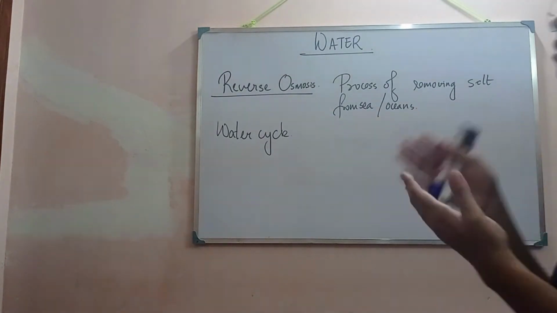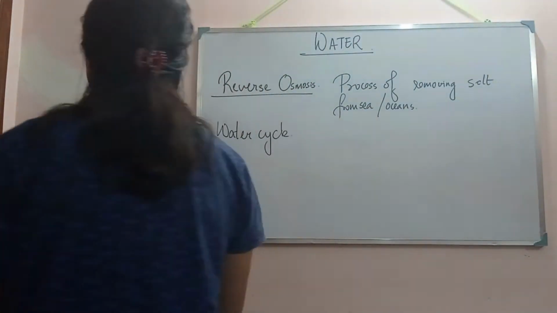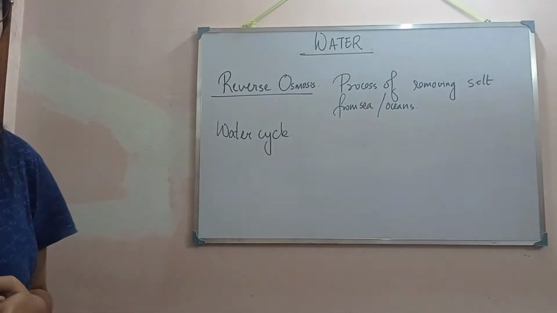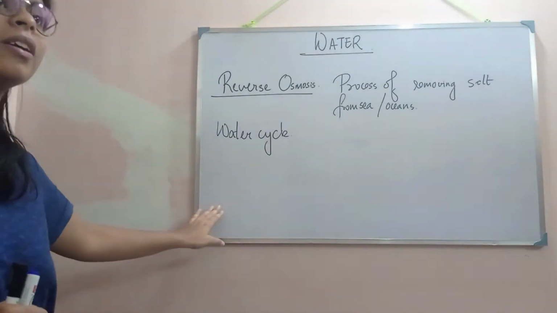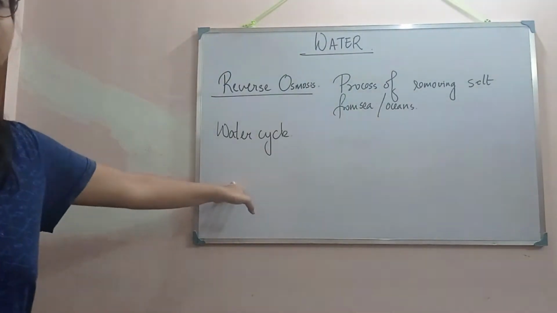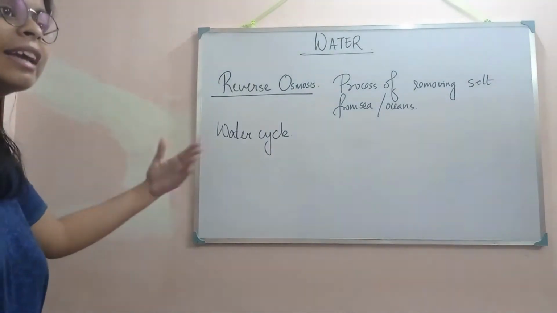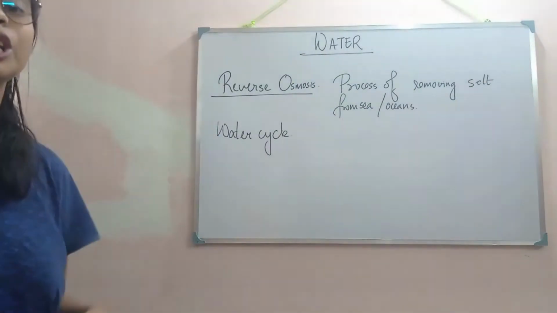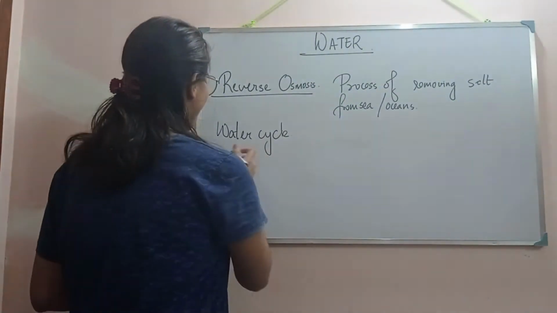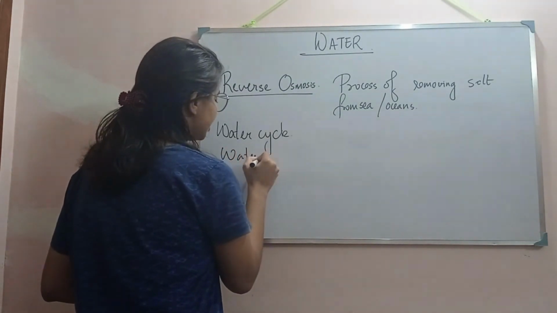these sources are getting circulated again and again in nature. And these types of sources are called renewable sources, meaning these sources are getting renewed. Water is getting renewed.